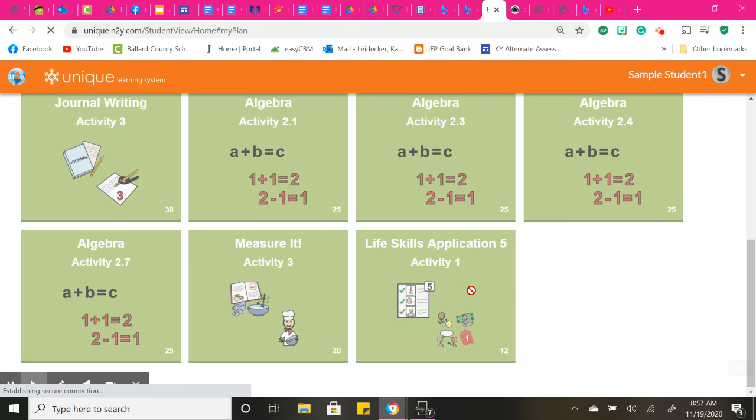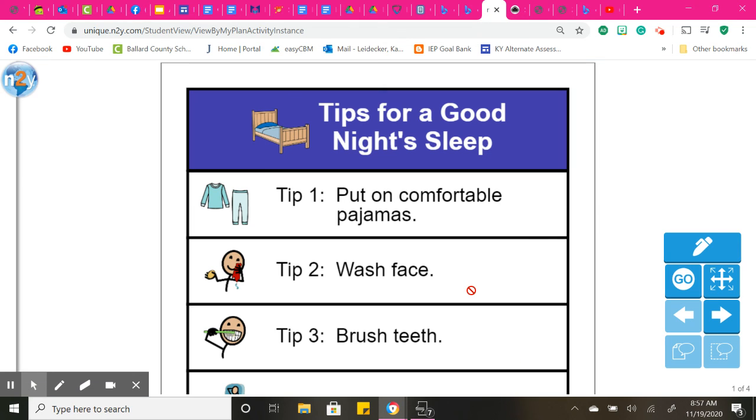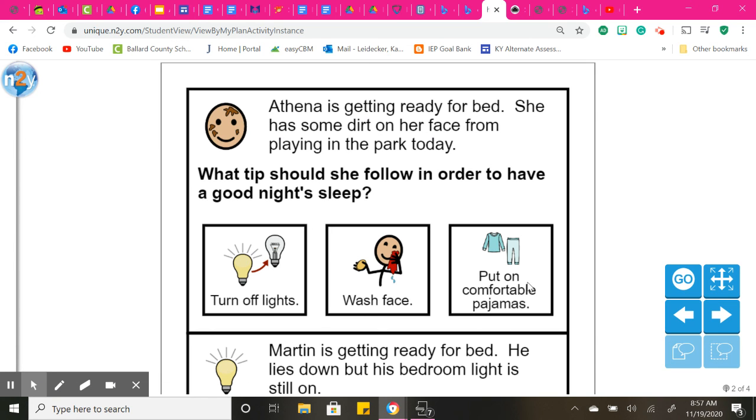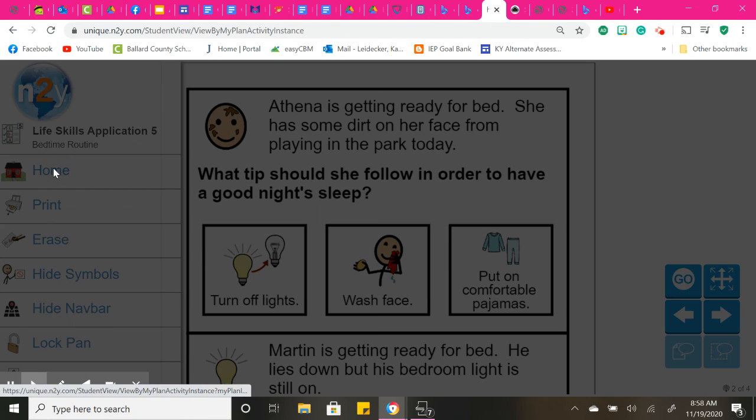And then your life skills application is, I believe it's the same as yesterday. So just going over those skills for a good night's sleep. And again, going over what you need to do to follow to have the good night's sleep and when you're ready for bed.